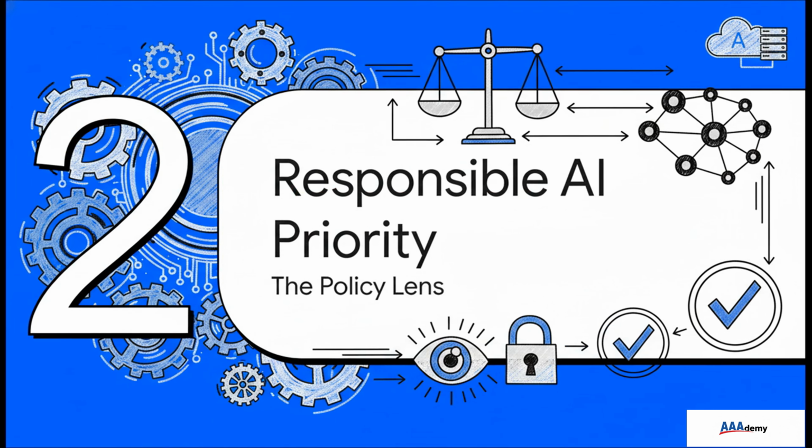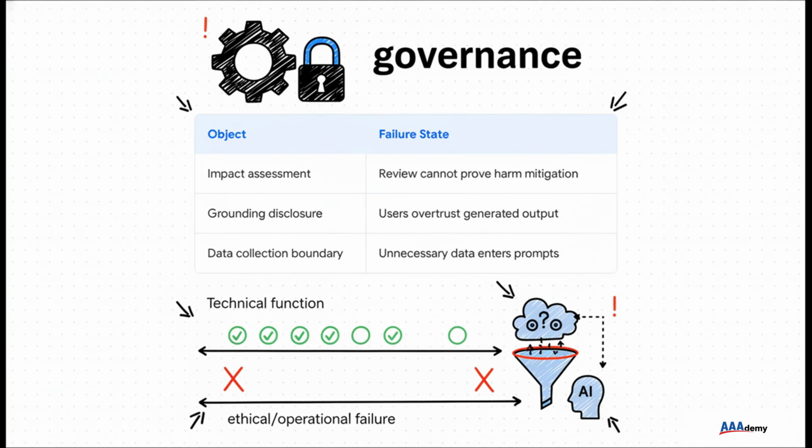Moving on to Section 2, Prioritizing Responsible AI, the Policy Lens. Let's tackle our first major dependency, which is governance. Look, a technically flawless solution is still an absolute failure if it hides its limitations. Think about these failure states for a second. An app might spit out brilliant, eloquent answers, but it fails ethically if it's missing a grounding disclosure. Basically, a grounding disclosure is the AI showing its work, telling the user exactly where it got its facts. Without it, you get dangerous overtrust. Or what if unnecessary personal data leaks into your prompts? That's a massive operational failure, no matter how powerful your AI actually is.